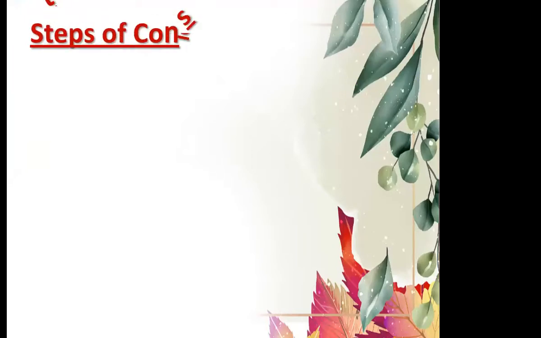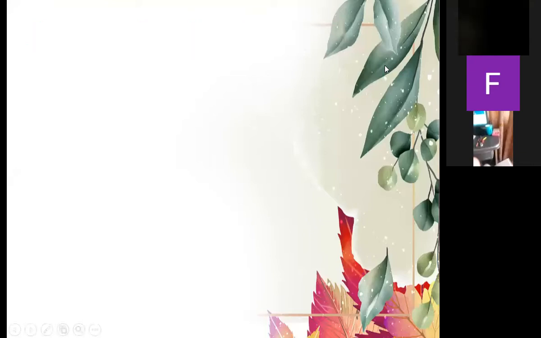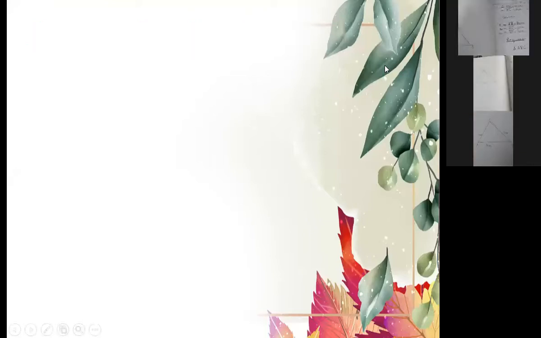Now everyone write down the heading of steps of construction right after the heading of required. Do not start steps of construction from a new page. Everyone, please do not start steps of construction from a new page. I hope all of you have done. Please tell me, have you done?